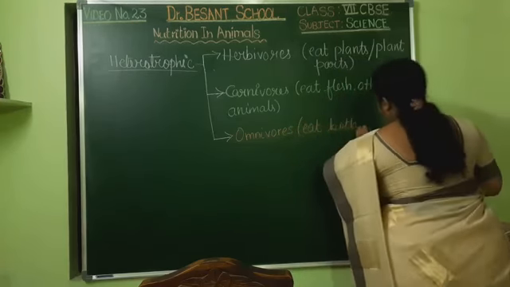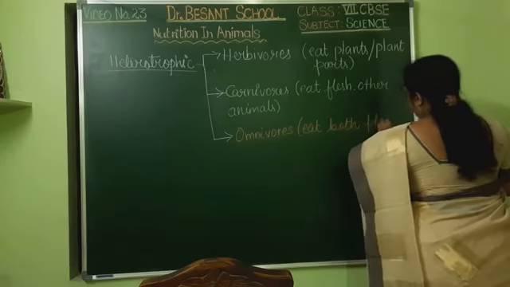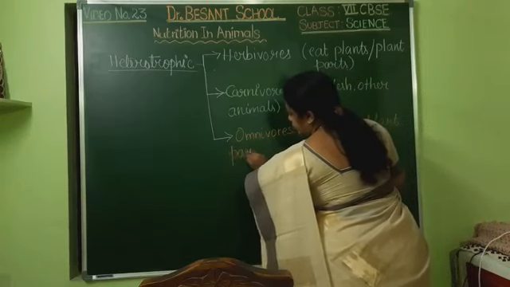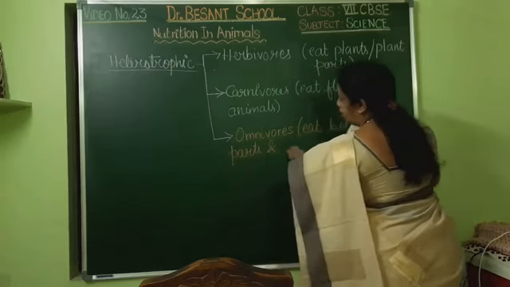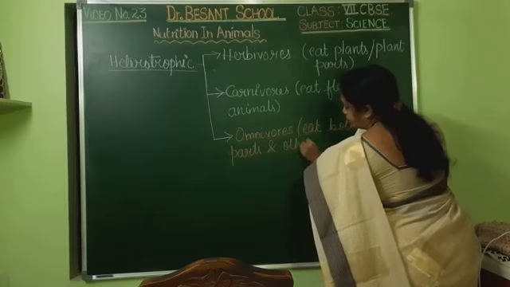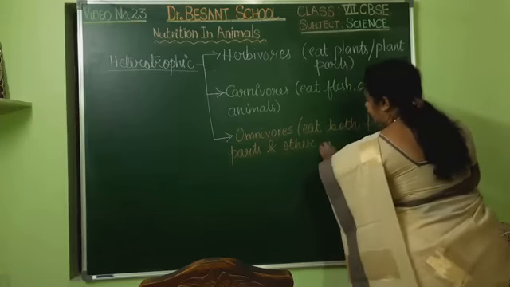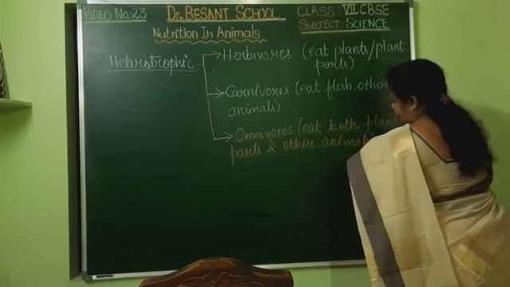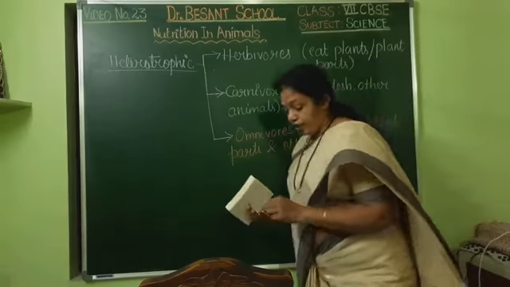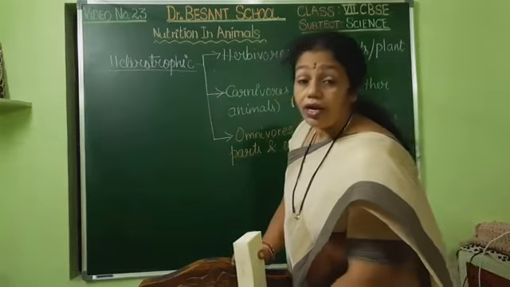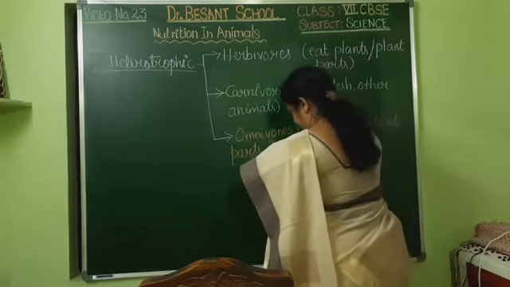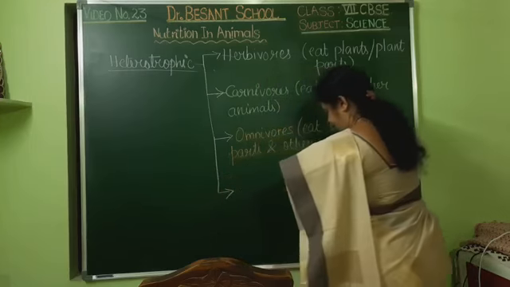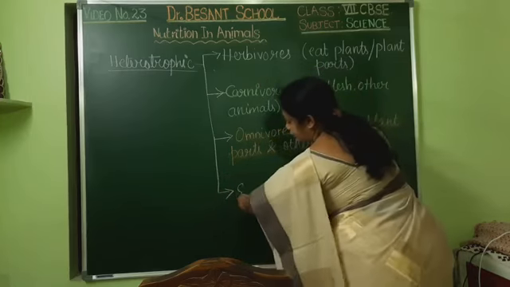Omnivores eat both plants, plant parts, and other animals. It can be the flesh or insects or anything, other animals. Okay, last one is the scavengers.